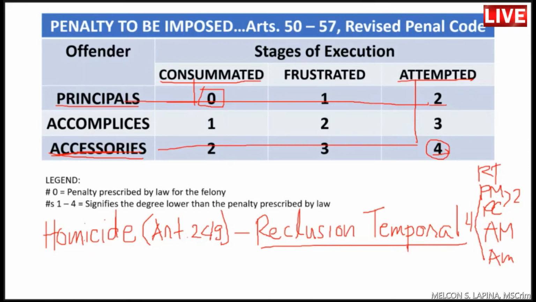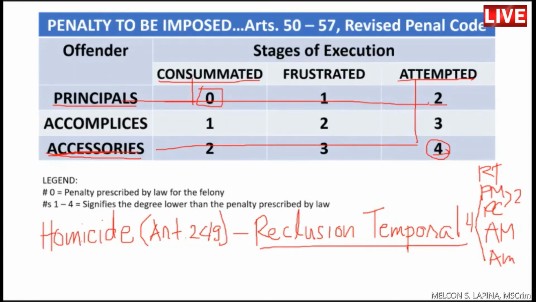So we have 4 degrees lower. Tingnan nyo ha. Isipin nyo. Ang crime na homicide ay makakategorize natin na grave felony. So, kanina, ang rule na na-take up natin sa Article 7, light felonies, na only principals and accomplices can be penalized. Walang penalty for accessories. Tingnan nyo ha, dito sa accessories to the attempted homicide, ang penalty ay 4 degrees lower than the penalty prescribed by law, that is arresto minor.